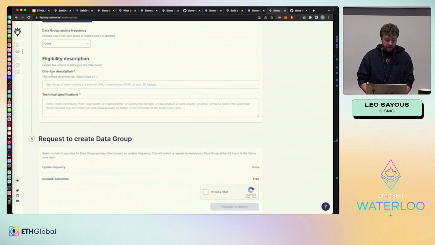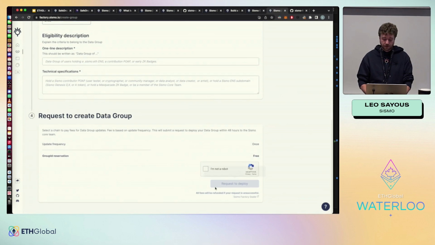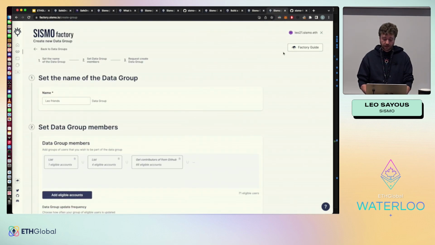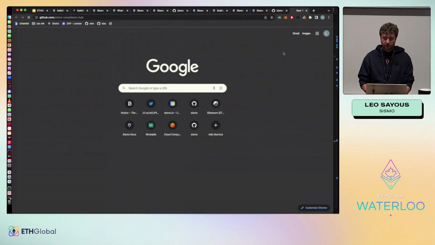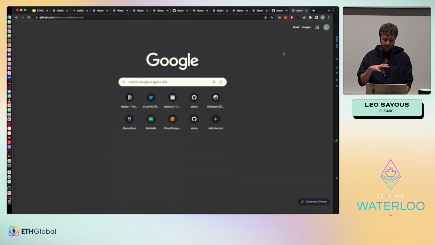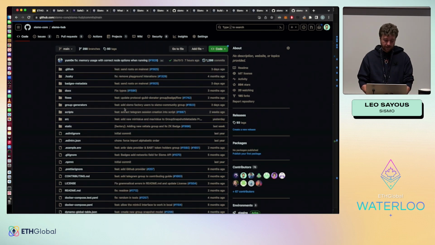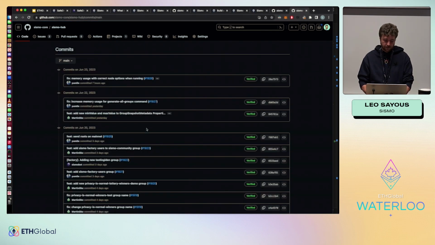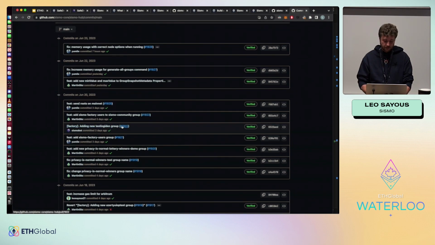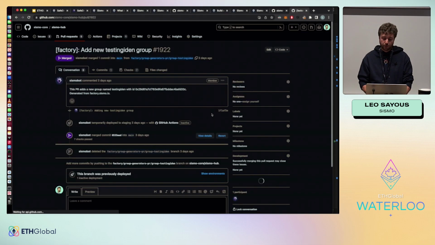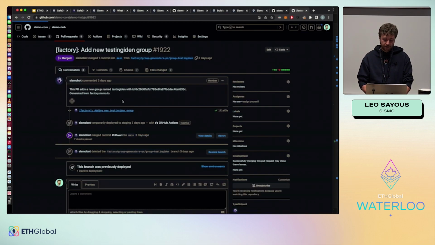And here you have some descriptions, a bit like metadata around the groups, and then you can just deploy it. When you do this, it will automatically generate a pull request on this repository, which is open source. And this pull request contains all the Sismo data group and how the data are generated.